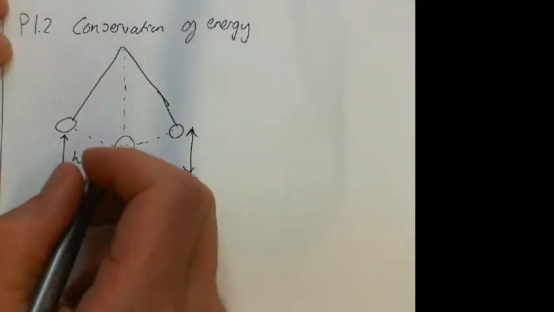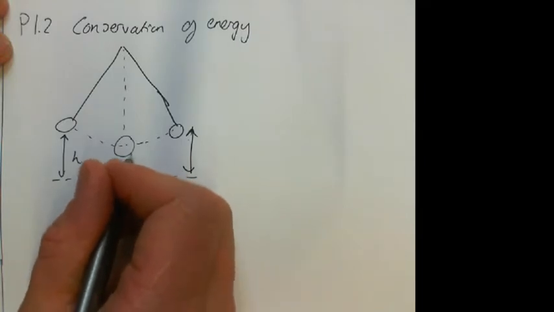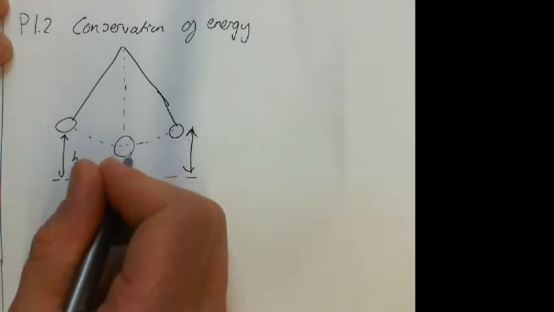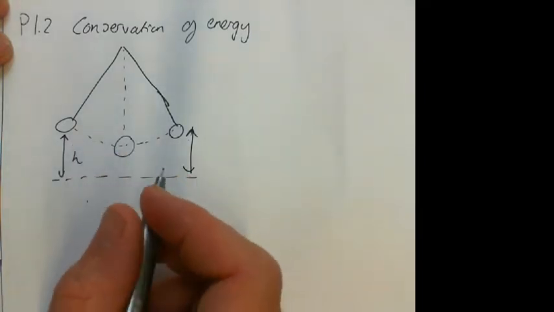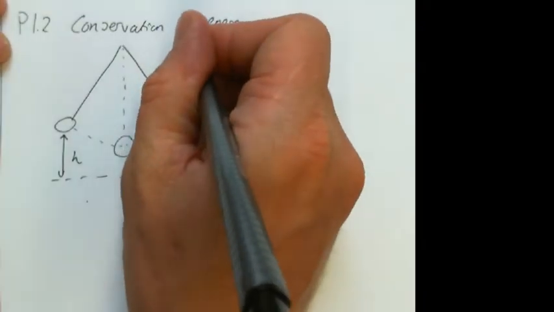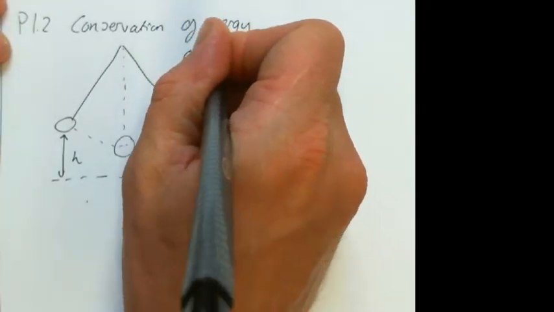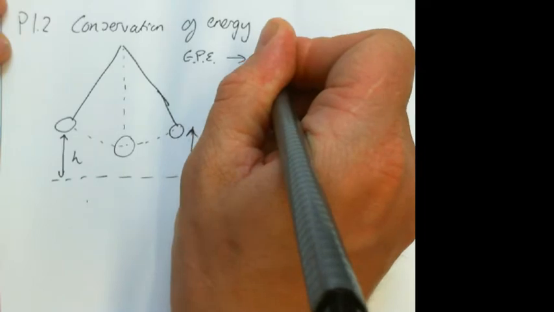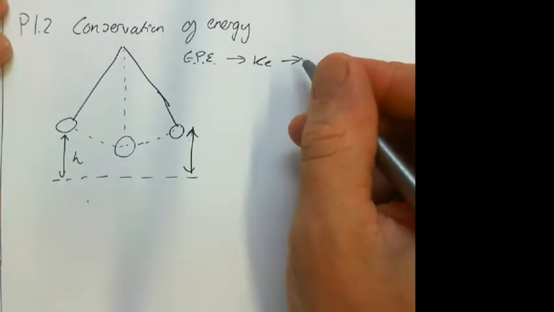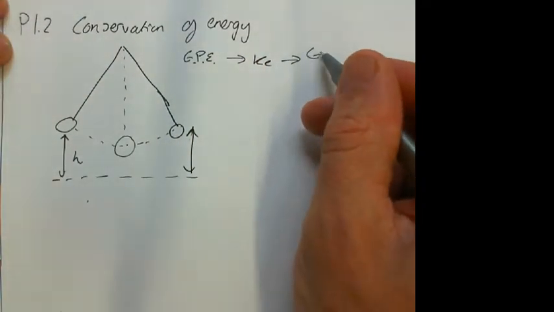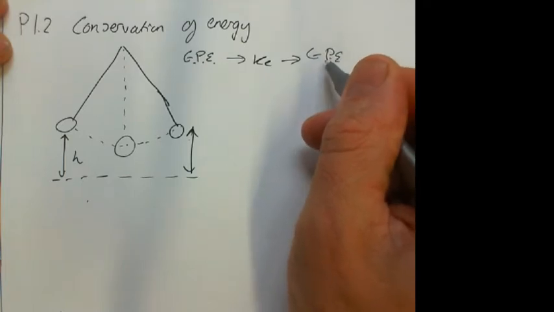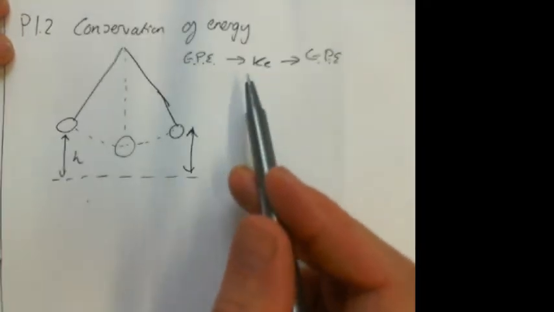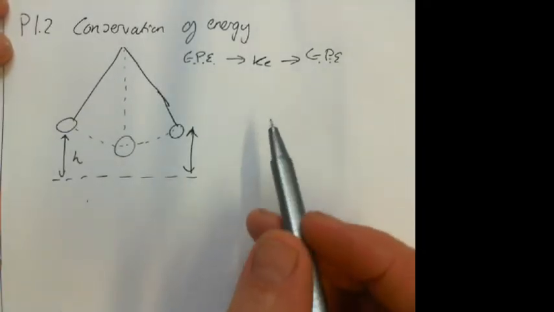And if we think about where the ball is going to be travelling the fastest, the ball is going to be travelling the fastest here, because that's where it's got the least amount of height. So if we describe the energy transfers, then transfers are going to be gravitational potential energy to kinetic energy, and then back to gravitational potential energy. And in that case, the height won't change at all because there's no air resistance or friction.